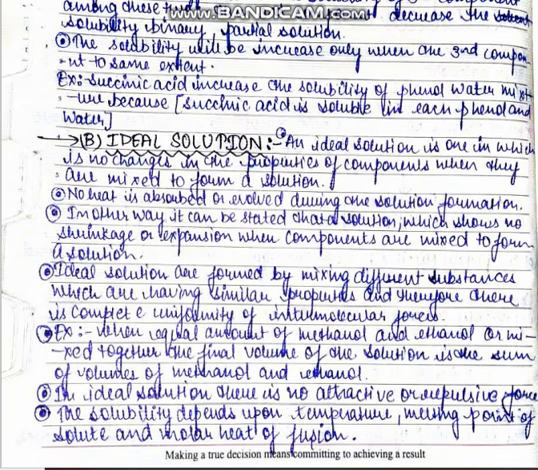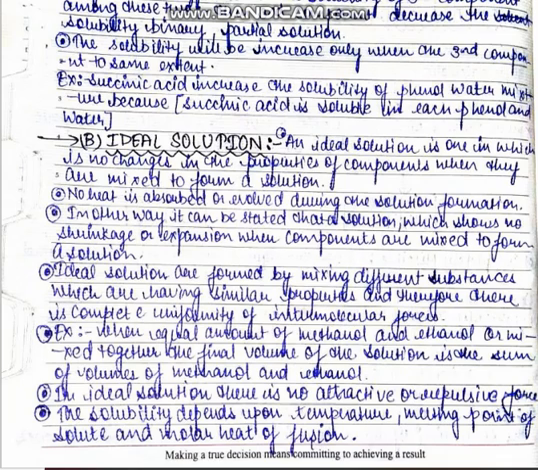Second type of solution is ideal solution. An ideal solution is one in which there is no change in the property of the components when they are mixed to form a solution. No heat is absorbed or evolved during the solution process. In another way, it can be stated that it is a solution which shows no shrinkage or expansion when components are mixed.